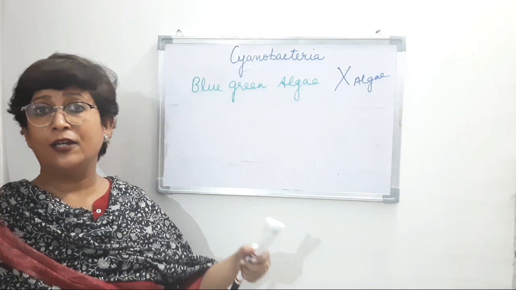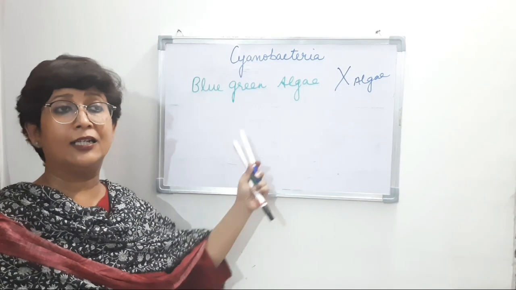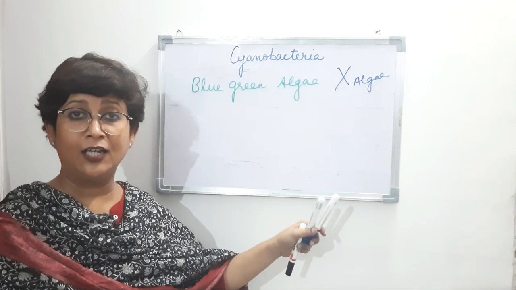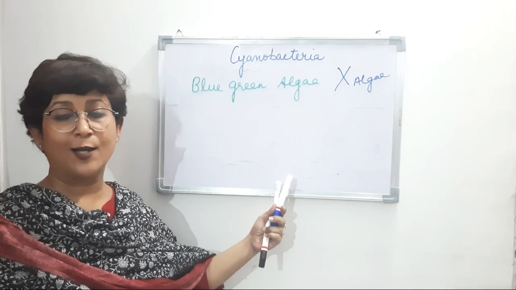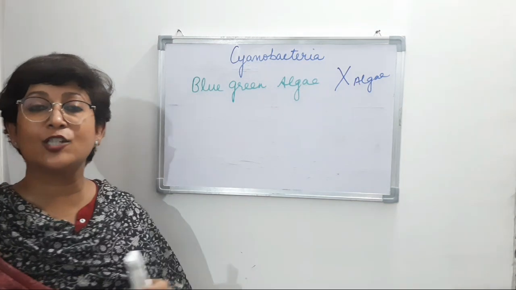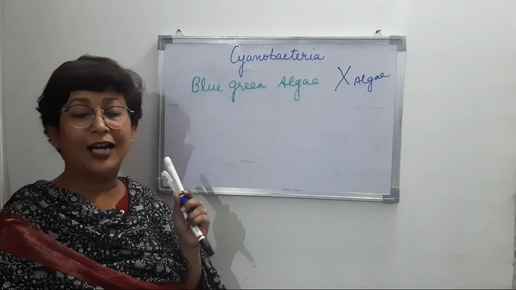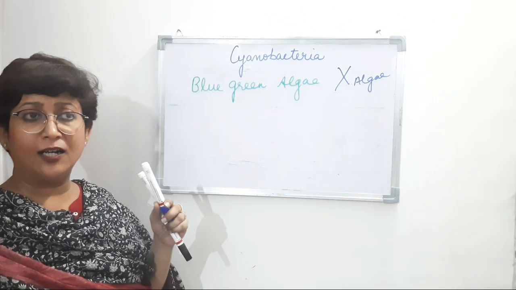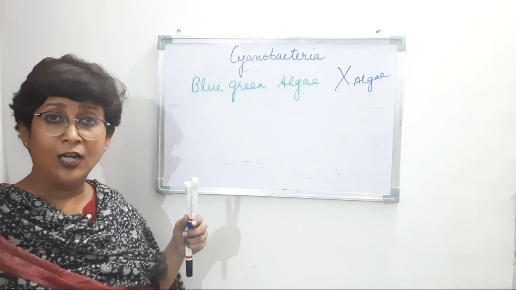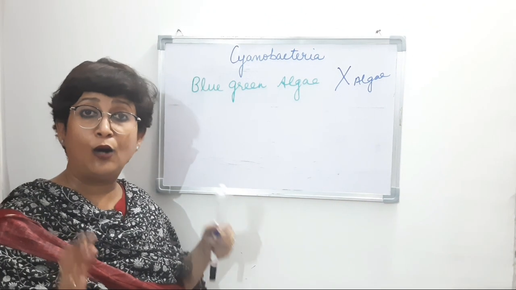Or it is a blue algae, green algae, red algae, or a bacteria, right? So it is a bacteria, it is not an algae. Now these blue-green algae, they are unicellular, but they are not found alone.